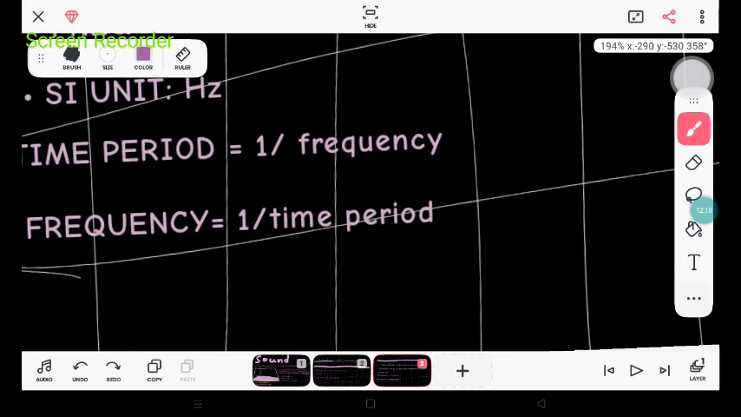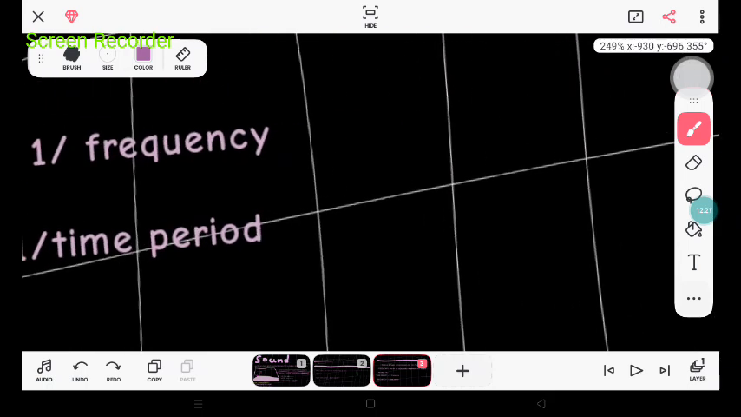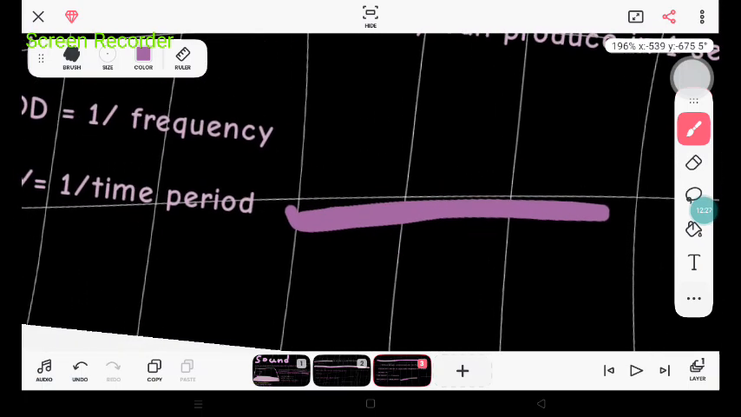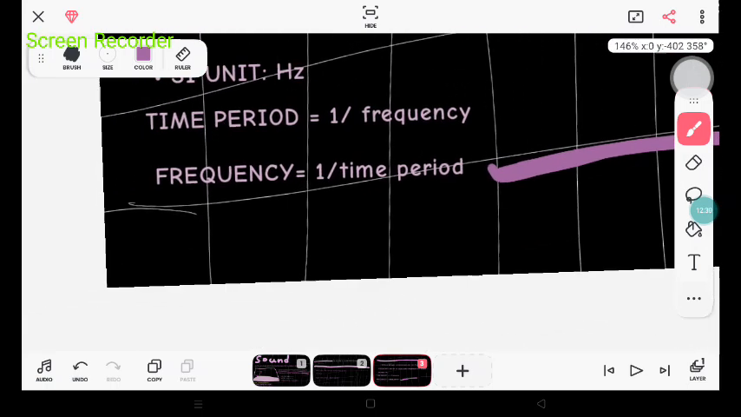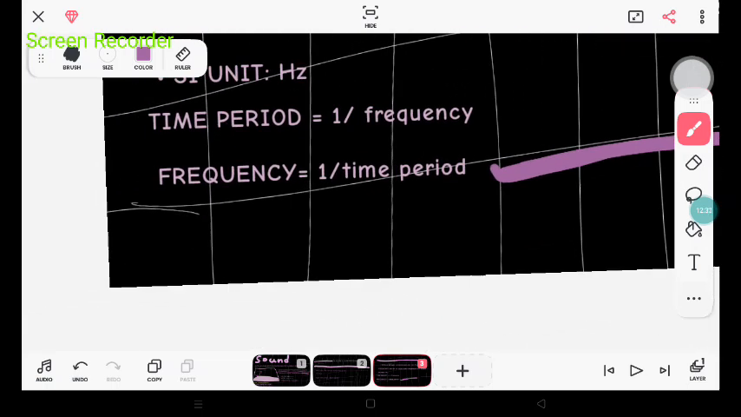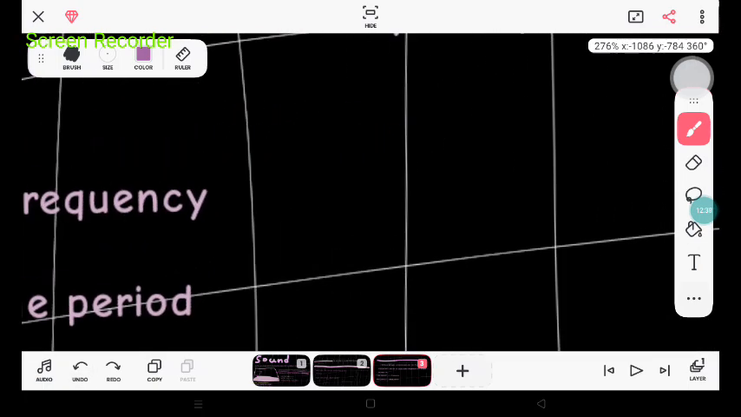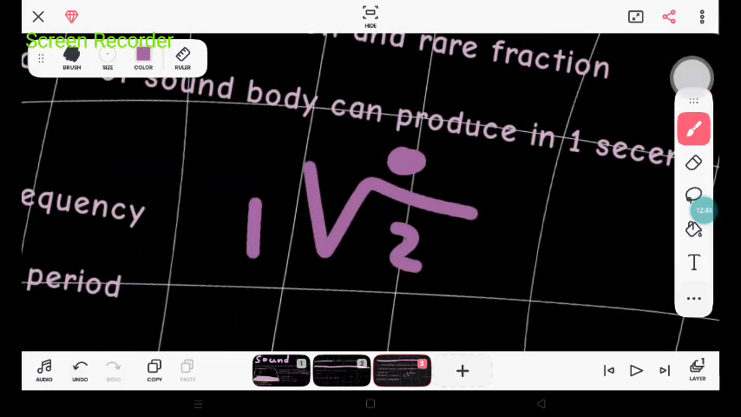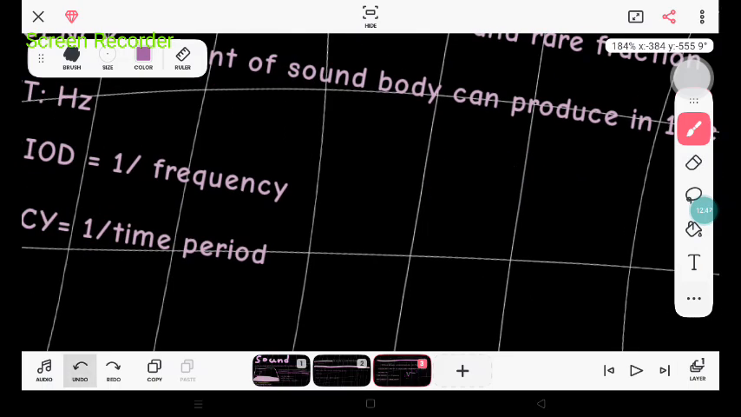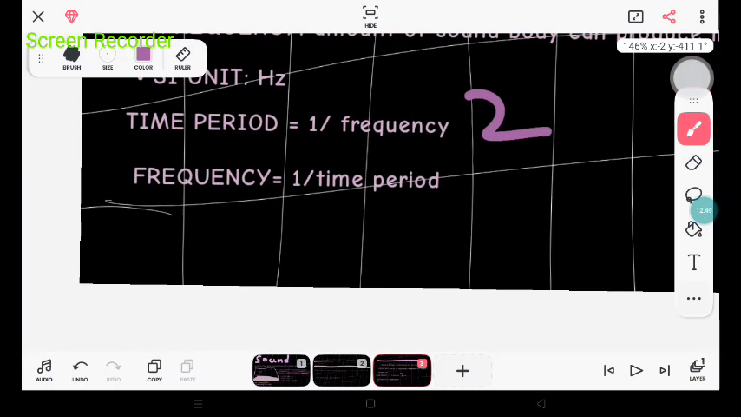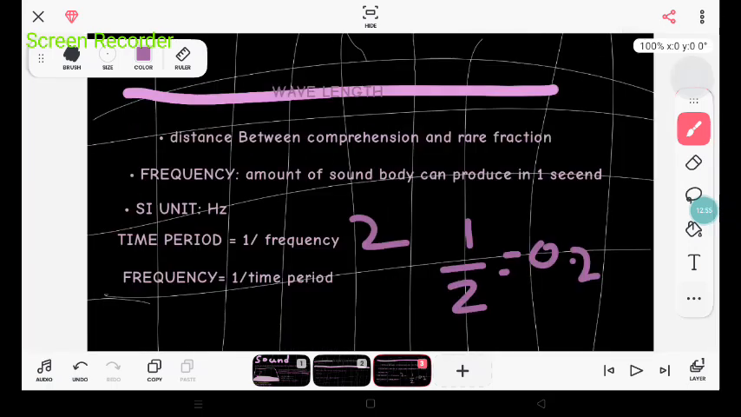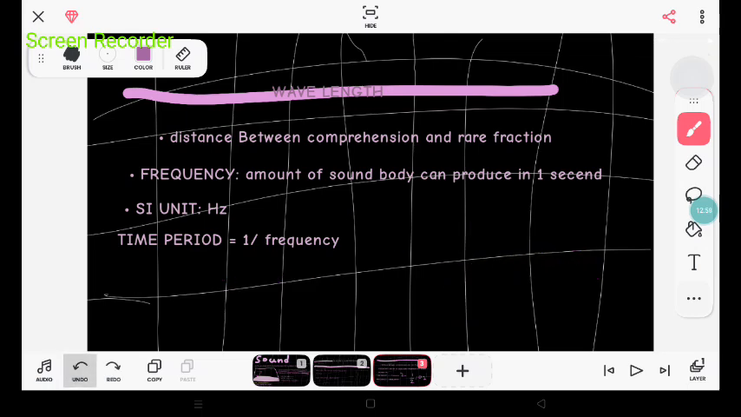Time period is 1 divided by frequency. So the amount of time anything sound related happens in is 1 divided by frequency. And frequency is 1 divided by time period, okay? Time period is 1 divided by frequency. For example, the time period is 2 and we have to find the frequency. 1 divided by 2 is 0.5. Understood now?